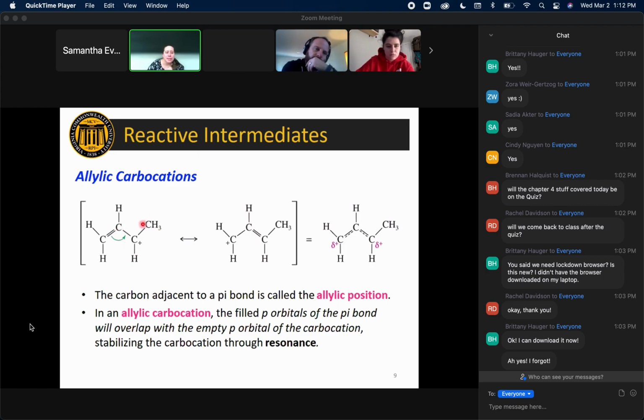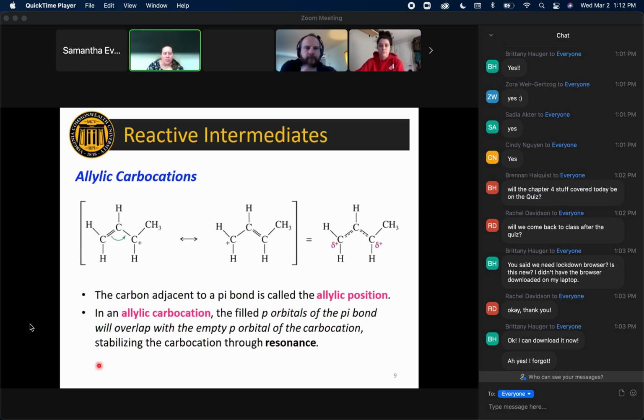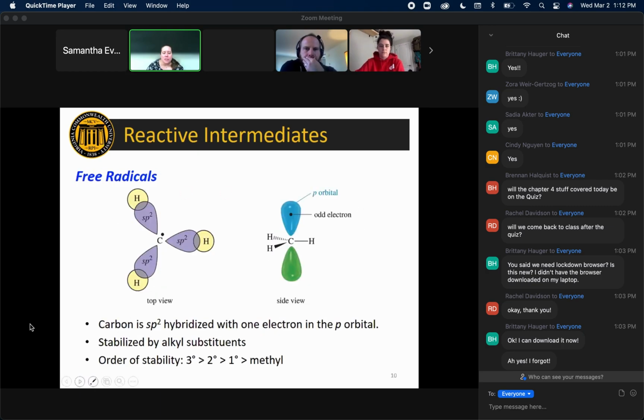And so we can see through allylic carbocation resonance stabilization that this allylic carbocation is more stable. And you can see also, if you do the sort of average of these allylic positions, how there ends up being a delta positive on both of the end carbons of this sequence of three carbons that have the p orbitals. Okay, so that covers it for carbocations. Next, I'm going to talk about radicals.